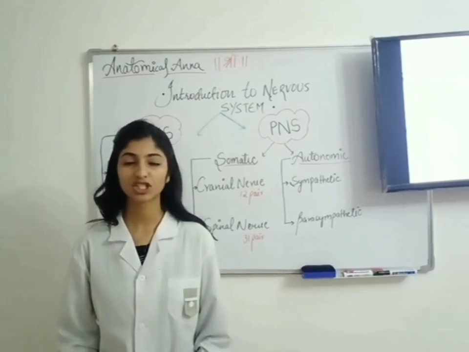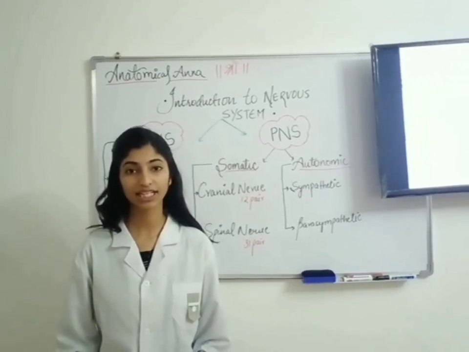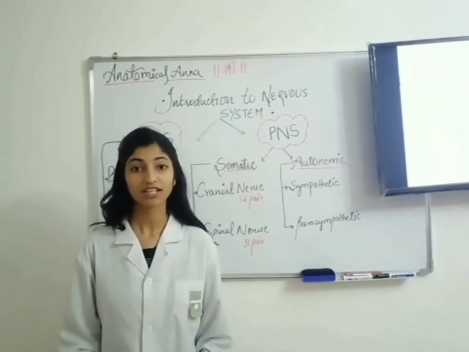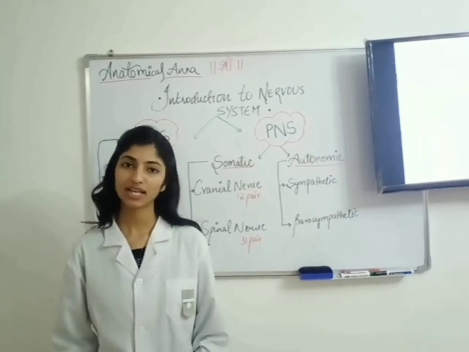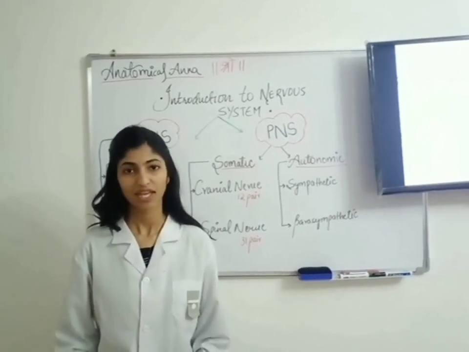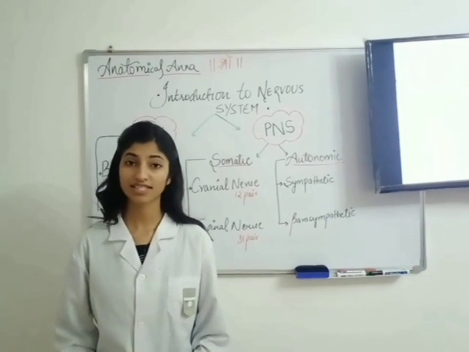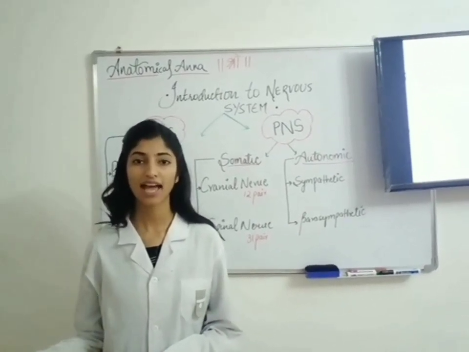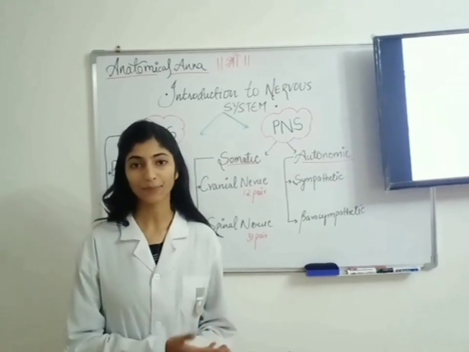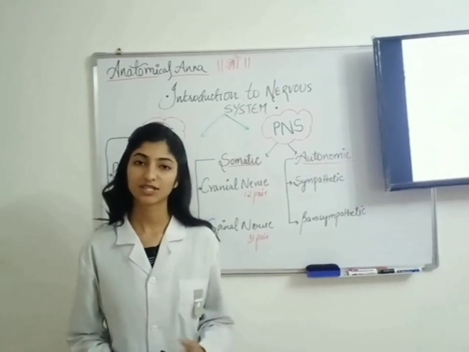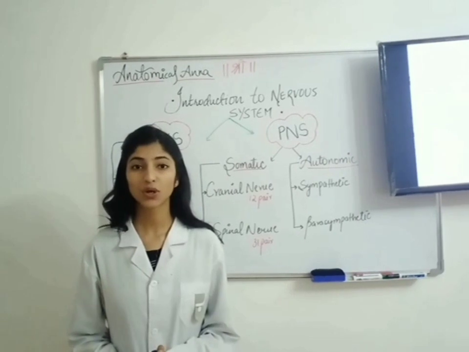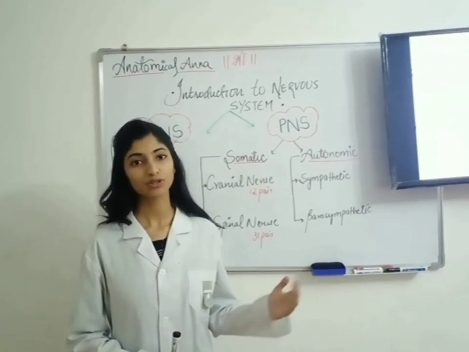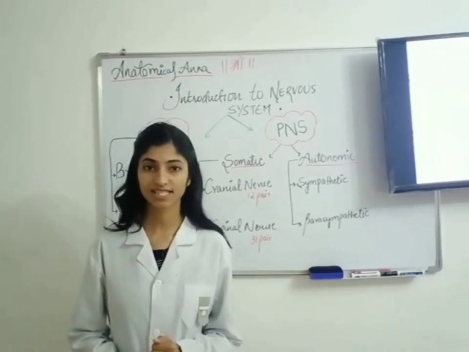The nervous system is the chief controlling and coordinating system of the body. It controls voluntary as well as involuntary actions. The sensory part of the nervous system collects the stimulus from the outside environment and sends it to the brain, whereas the motor part responds according to it. So, for that, I am going to start with the division of the nervous system.